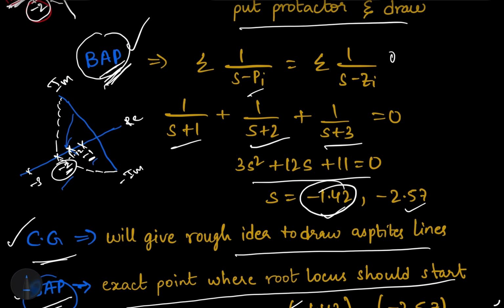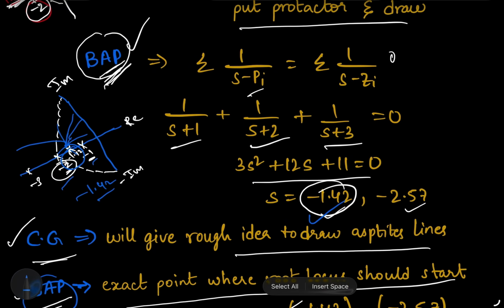Where will they go on the complex plane? We don't know the exact path from there. We only know our starting point, that is -1.42. So definitely we know the direction is the complex plane.